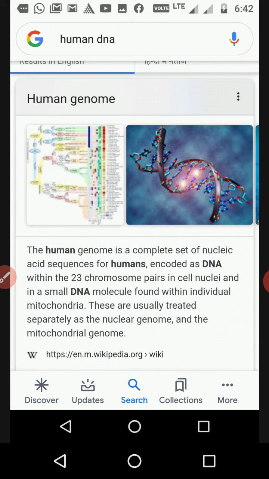Genome is the number of chromosomes found in a particular reproductive cell of a particular individual. Clear? So if we ask what is the human genome, in our 2n cell we always have 46 chromosomes.